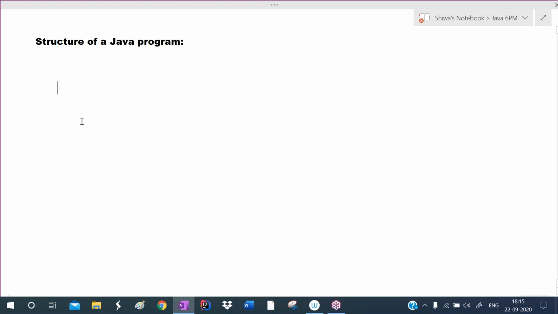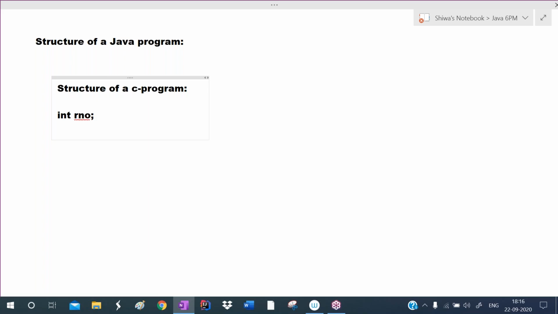Okay. See here. To talk about the structure of a Java program, I want to talk about the structure of a C program first. So what is the structure of a C program?